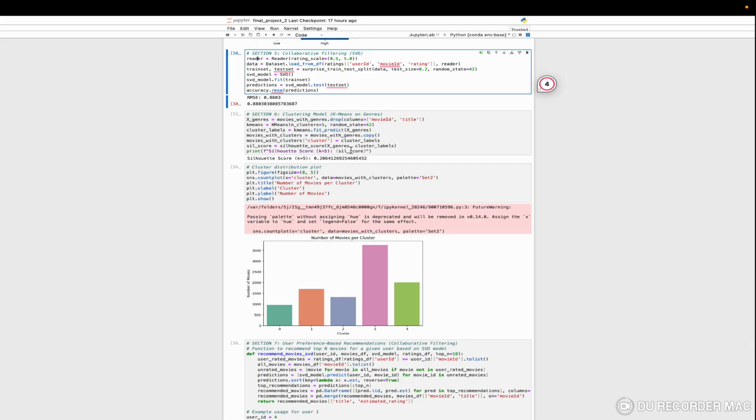The model is evaluated using RMSE, root mean square error, and an average RMSE score is calculated from five-fold cross-validation, which gives us a sense of the model's accuracy in predicting ratings.